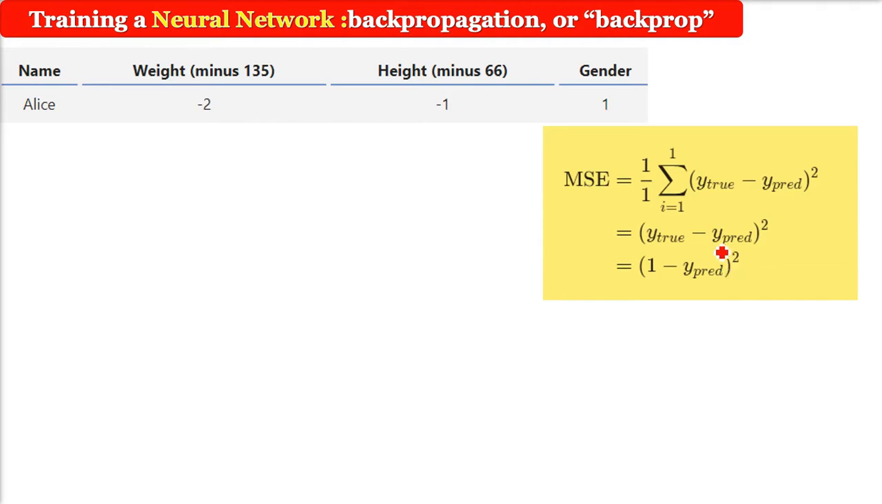Okay. So I told you about mean squared error. This is for one person. It is all about what the neural network is giving us and what we are expecting. What is y? This is the true value and the predicted value. So we want this error to be as small as possible.